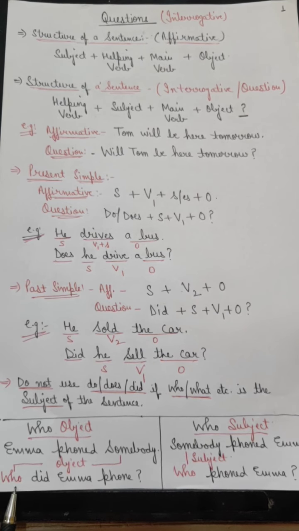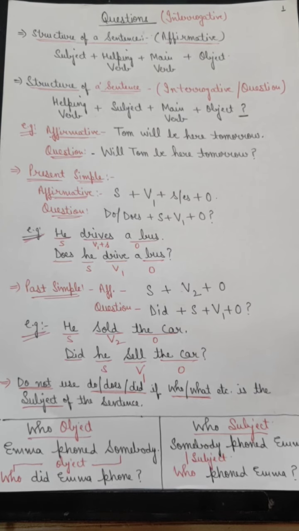Now who, no doubt, is at the beginning of the sentence, but that doesn't mean that who is acting as the subject in the sentence. We have to look into the meaning of the word who here.